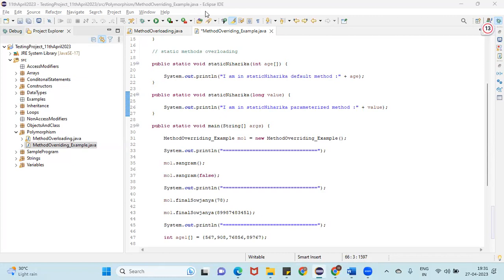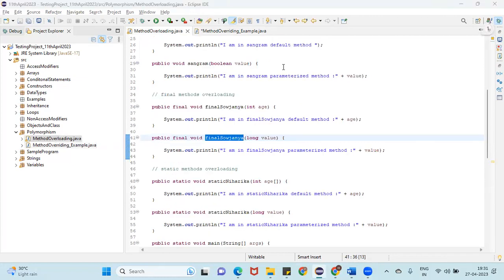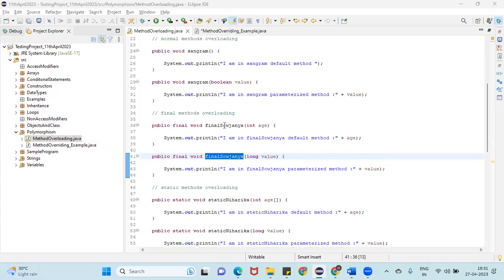Ma'am, in real time, where do we use this method overloading? For some applications we have different users. For some clients, we have a username, password along with the client code, and for normal testing purposes, we have only username and password. At that time, we'll use method overloading.